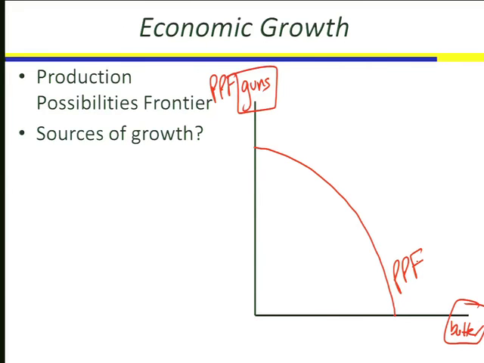Bingo. Resources are not ubiquitous. Resources are not everywhere the same. So an acre of land that's good for growing wheat is probably not good for growing rice. An acre of land that's good for growing cactus is probably not good for growing corn. A person who's good at teaching economics is probably not good at fixing cars.